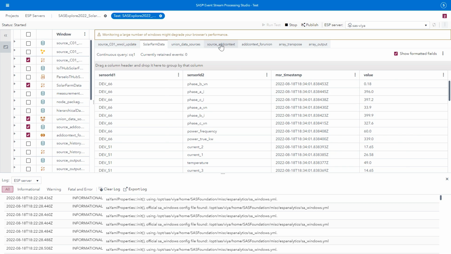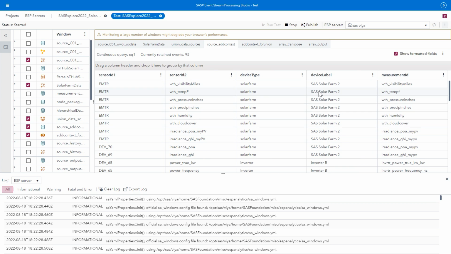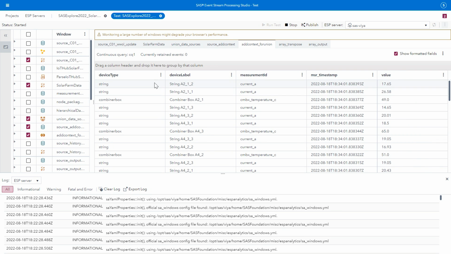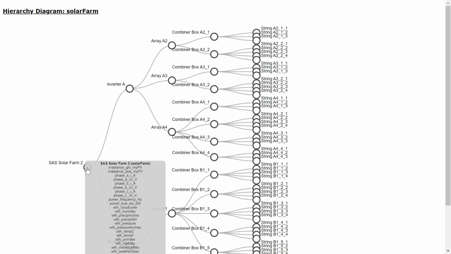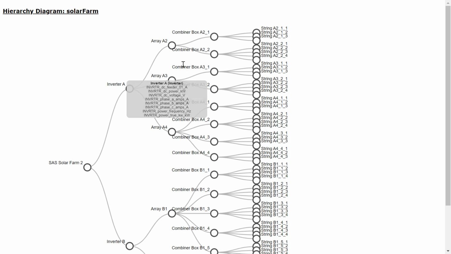If we come back to our ESP project, we can see that that sensor map is used to add context to each sensor as it arrives. So when we see those individual sensor measurements, we can update our digital twin accordingly. Now, since we added these sensors, we can come back to our diagram and see that each of these assets has sensors associated with them.